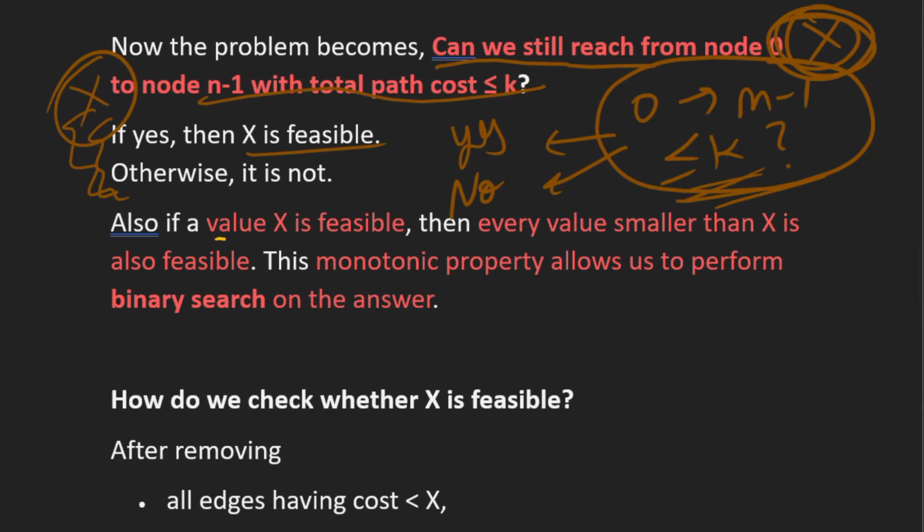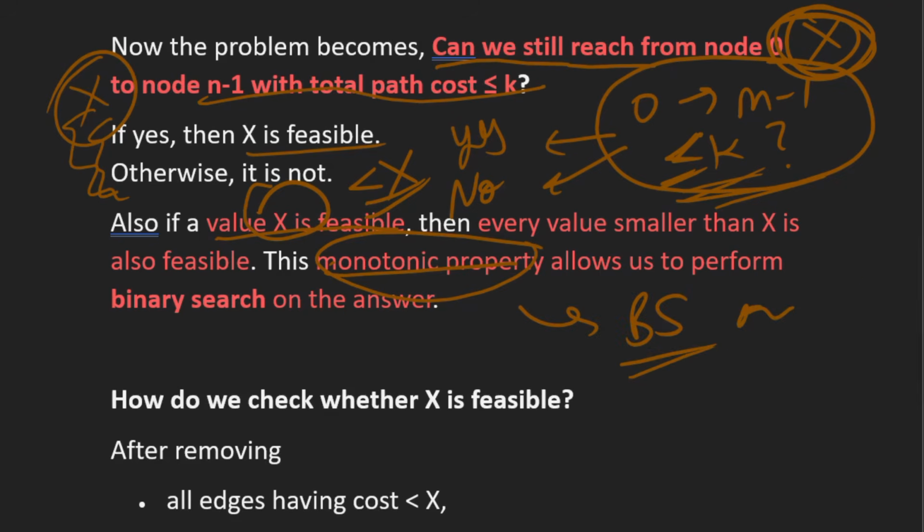Now suppose a value x is feasible, that means we have reached from node 0 to n minus 1 with a cost less than or equal to k. Then if this x is feasible, all the values that are smaller than x will also be feasible, right? So this is basically a monotonic property, and this monotonic property will allow us to perform binary search on cost, or binary search on the answer, right?